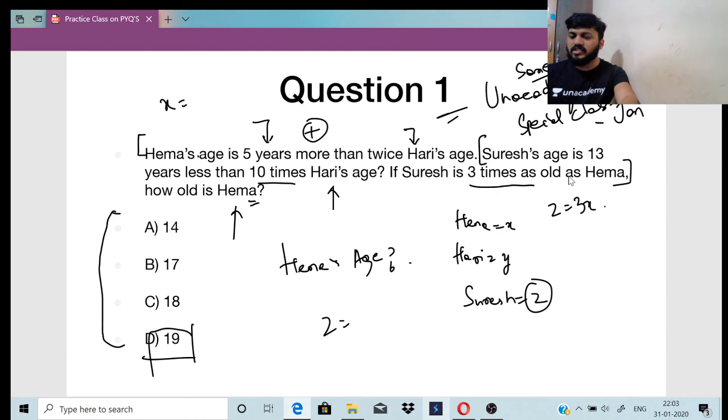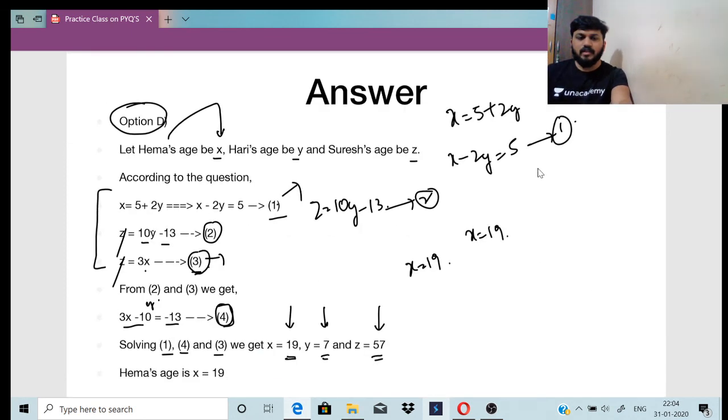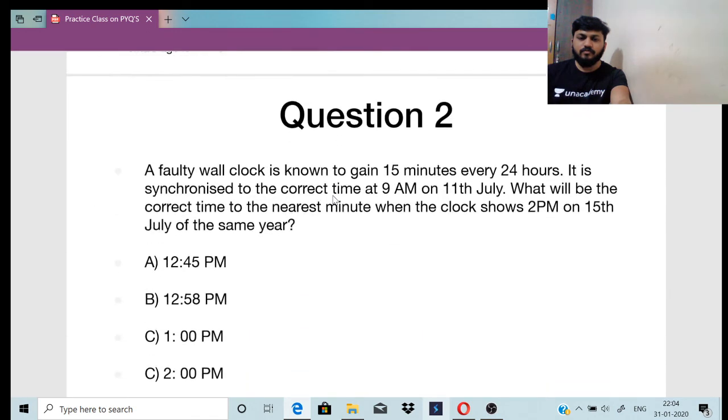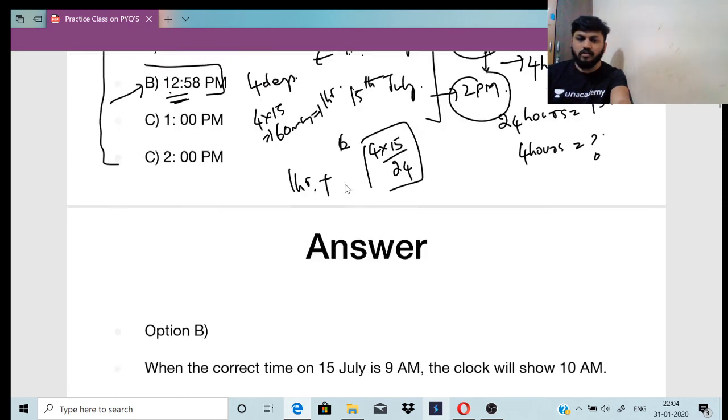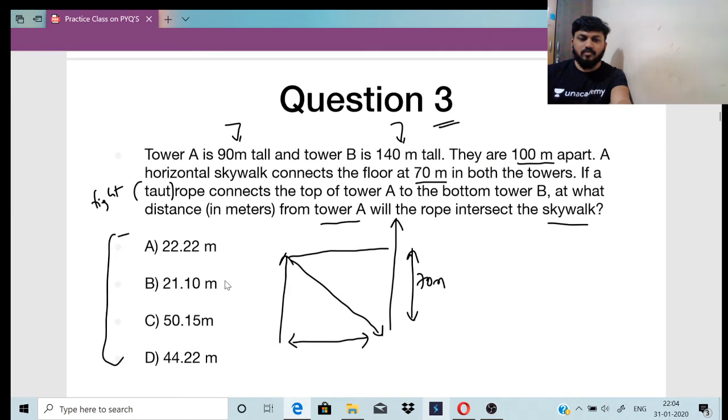So this was the first question which we discussed. This was the answer for it. Option D was the answer, right? This was the second one. Option B was the answer, right? We discussed about a faulty wall clock. Third one, and here option A was the answer.